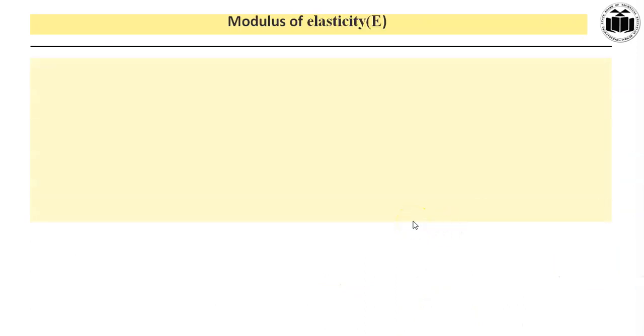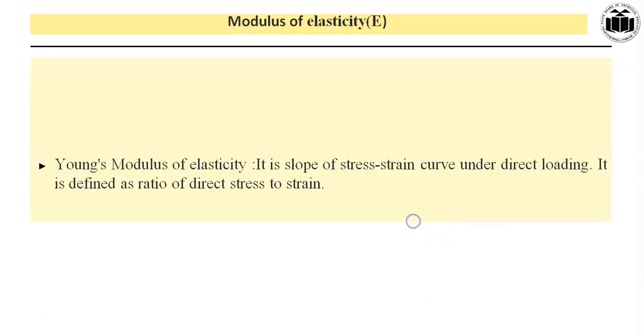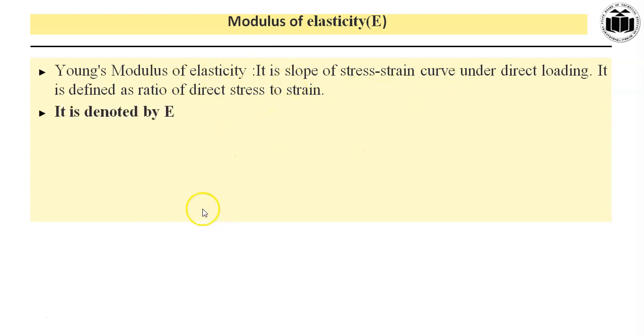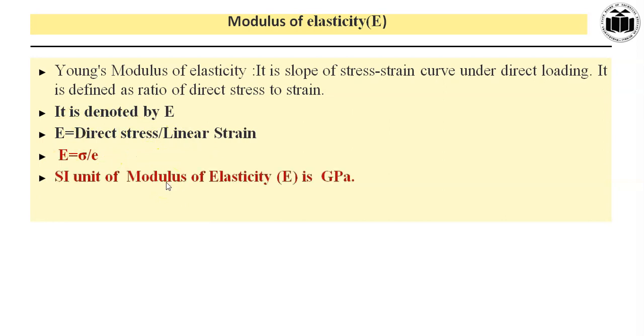Now let's discuss the important term, that is modulus of elasticity. It is defined as the ratio of direct stress to strain. It is also defined as the slope of stress strain curve under direct loading. It is denoted by capital letter E. Mathematically, it is given by sigma upon epsilon. The SI unit of modulus of elasticity is GPa.